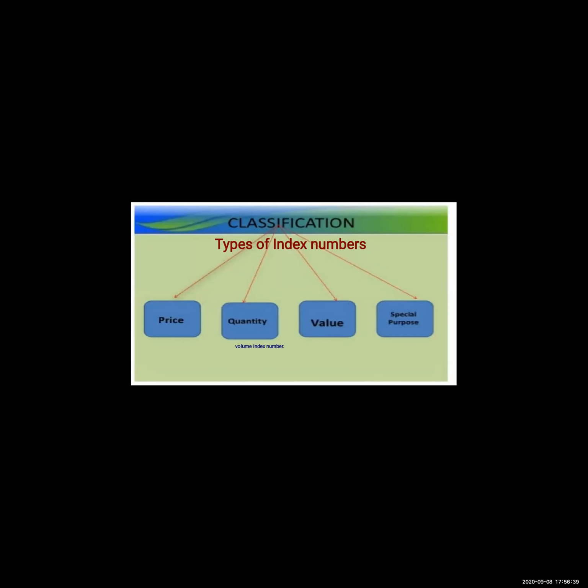In the exam they might ask you types, classification, features, or characteristics. So there are four types of index number. First one is price index number. Second one is quantity index number. Next one is value index number, and special purpose index number.